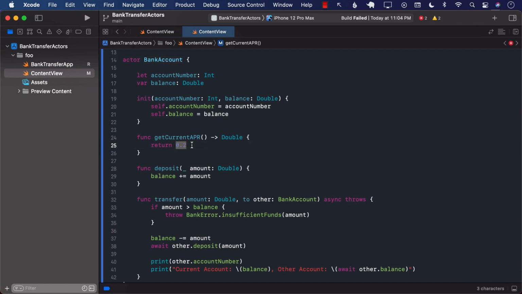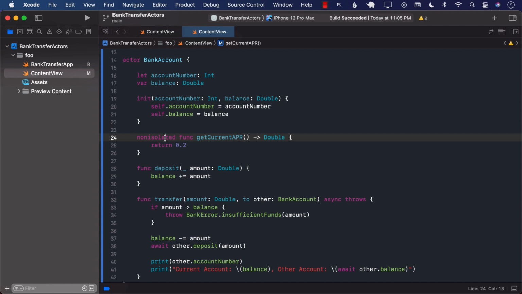It's simply going to return some constant value. So if you are 100% sure that this particular function is going to be able to run in a non-isolated scenario, and it's not going to mess around with the threads, it's not going to cause any race condition, then you can simply go ahead and decorate that with non-isolated.